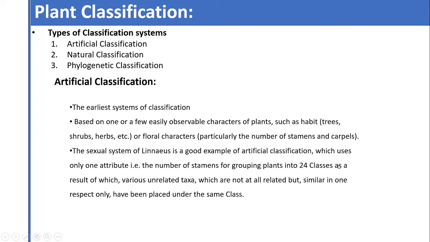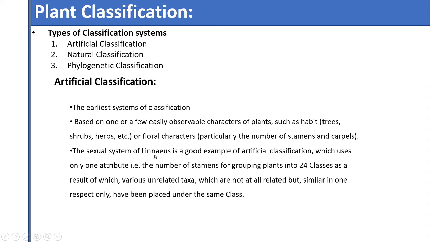The sexual system of Linnaeus is a good example of artificial classification, which used only one attribute, that is the number of stamens, for grouping plants into 24 classes, as a result of which various unrelated taxa, which are not at all related but similar in one respect only, have been placed under the same class.